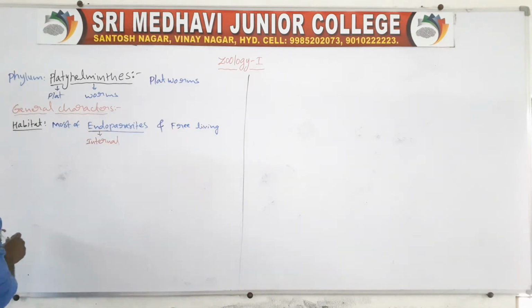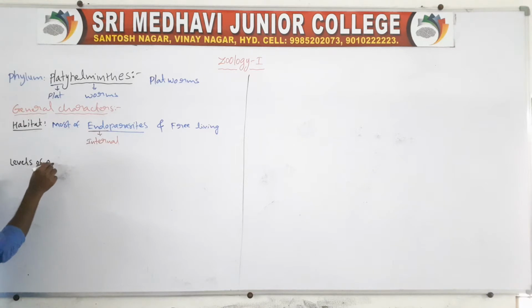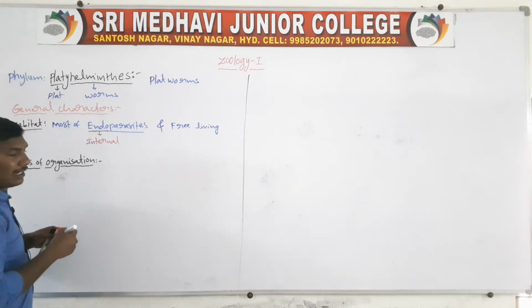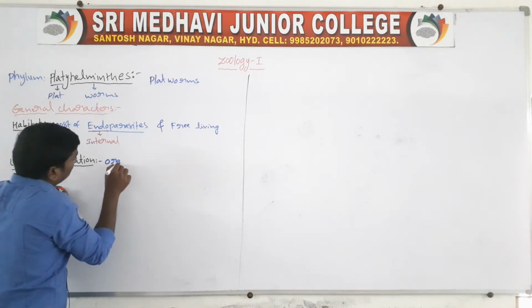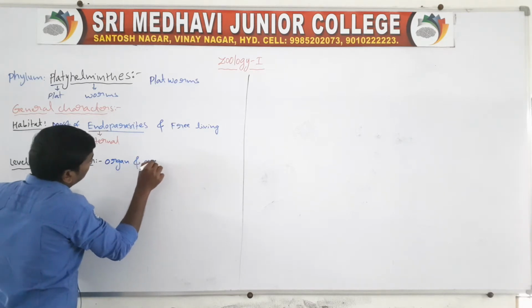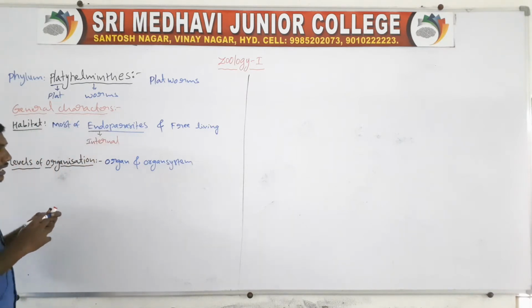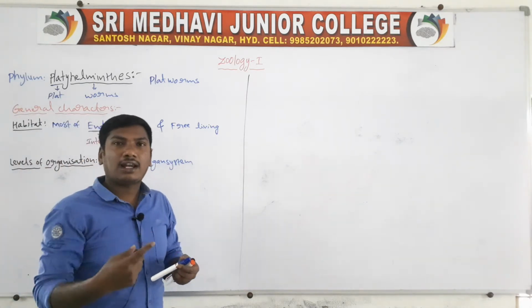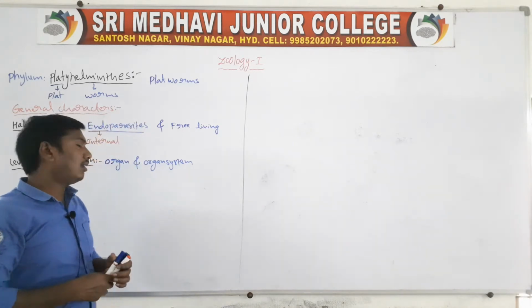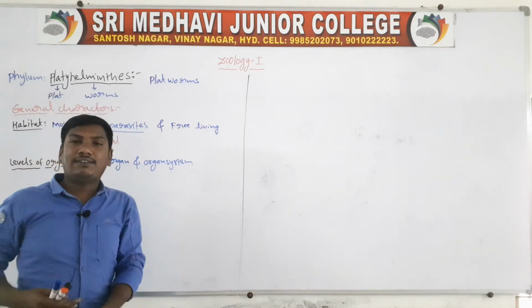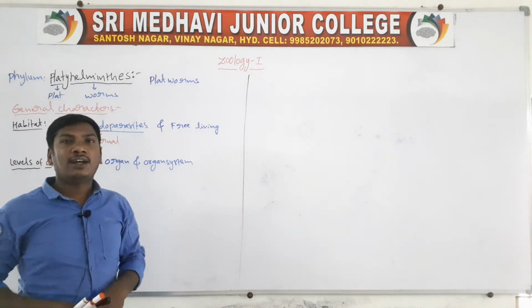Next one, level of organization. The levels of organization are the organ and organ system level of organization.